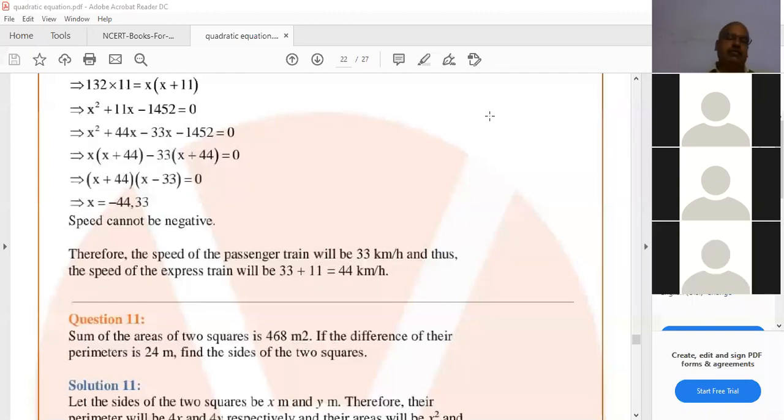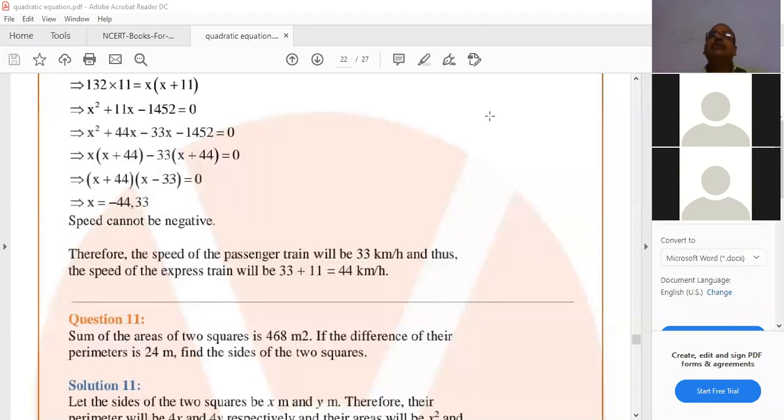Good. x minus y equal to 6. Now x minus y equal to 6 means x equal to what? 6 plus y. Very good. x equal to 6 plus y. That we can substitute in the first condition.